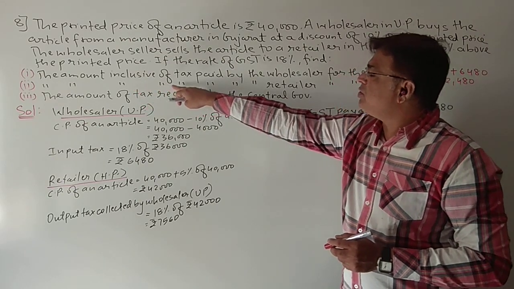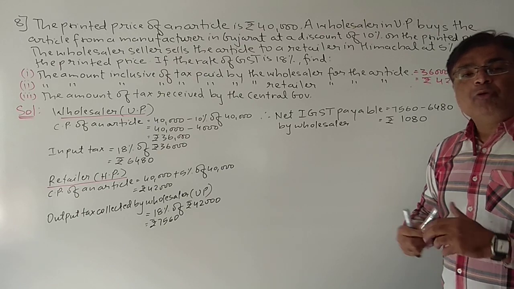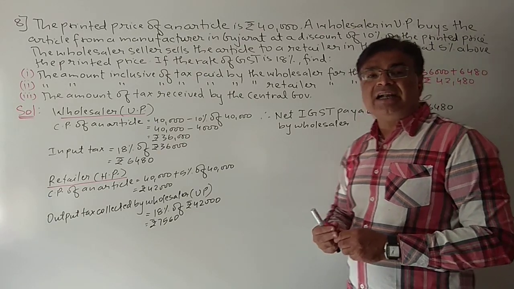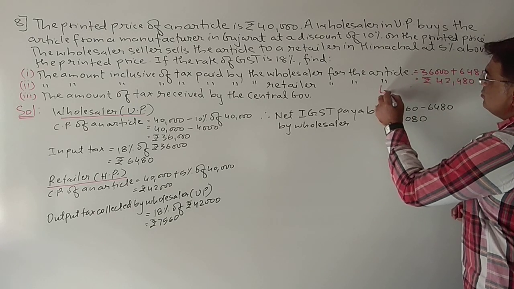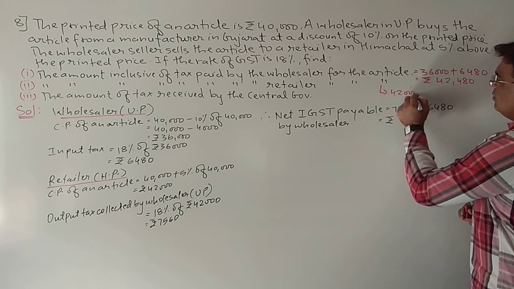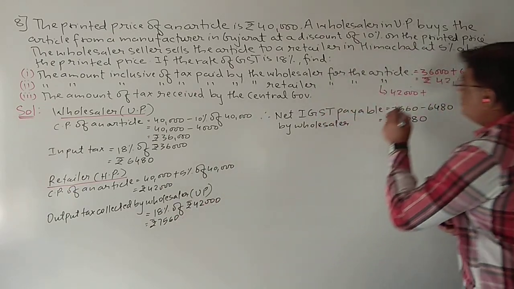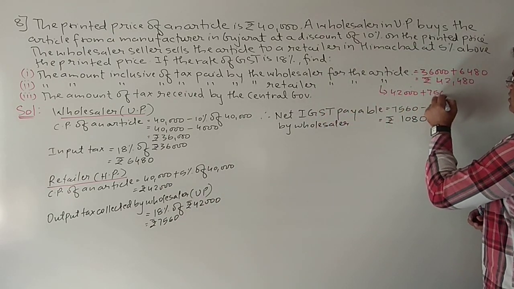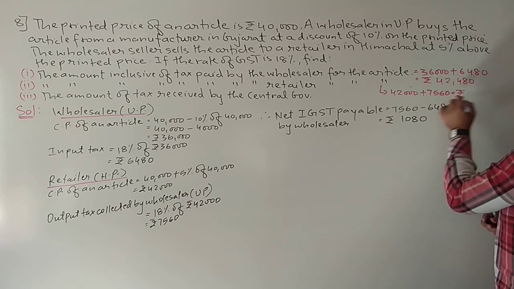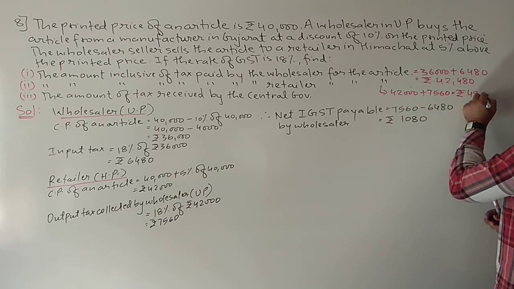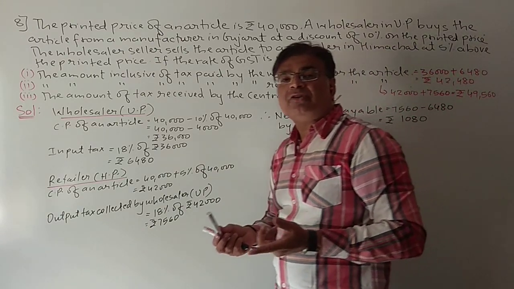Let us see the second thing. The amount inclusive of tax paid by the retailer for the article. Now how much is the retailer paying for this article? First of all, the retailer is purchasing at rupees 42,000 plus how much tax is he paying? He is paying a tax of 7,560. So it comes to rupees 49,560.